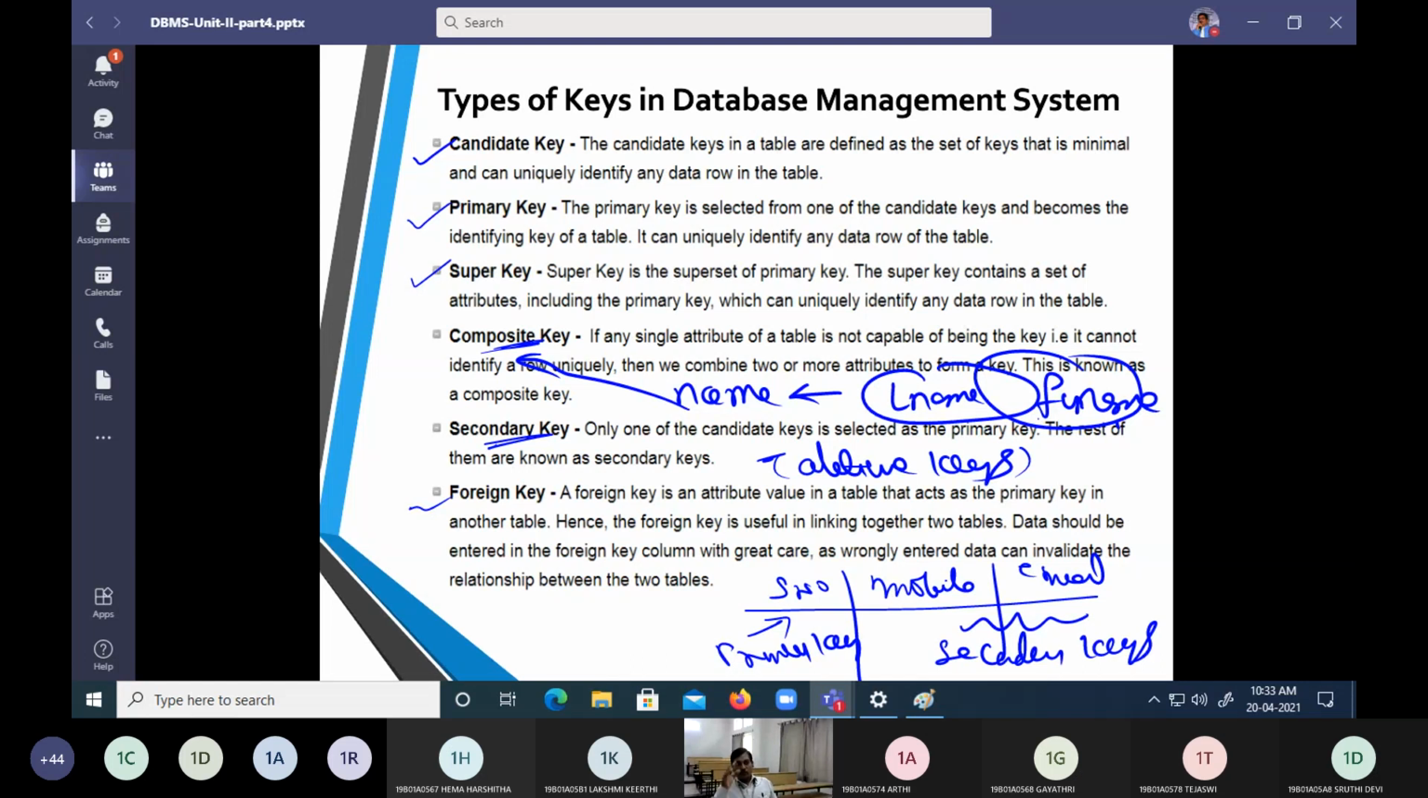Got it? So there are different keys in a DBMS. One we called candidate key. Two, primary keys. Three, super keys. Fourth, composite key. Fifth, secondary keys. And last, foreign key. So this is all about the different keys which are going to happen here.